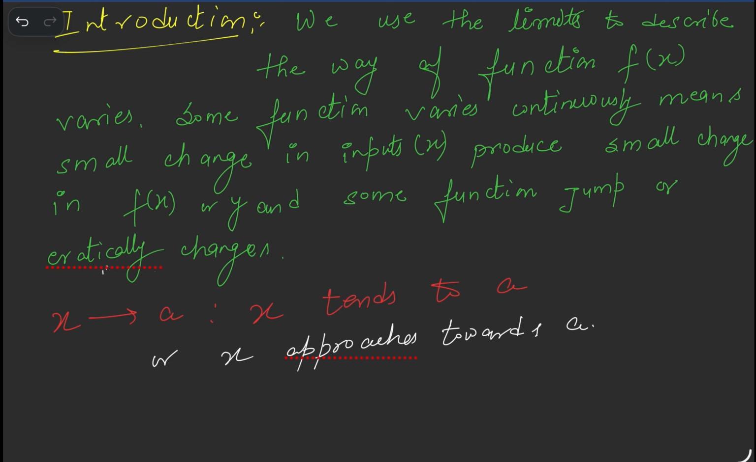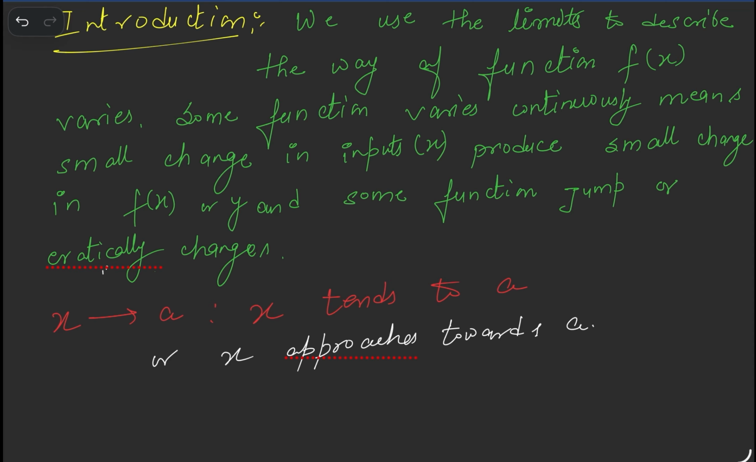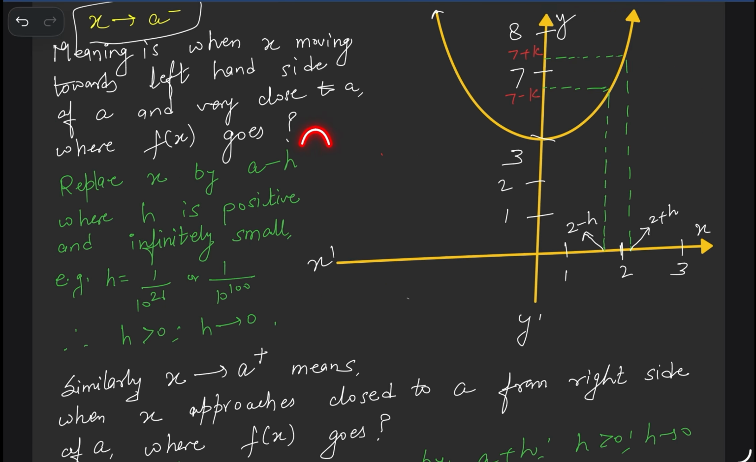x tends to a means what? This symbol is written like this, but we read it as x tends to a, which means x approaches towards a. Got it? So let us take a short look at what x approaches towards a means. x is going towards a, but it will never reach a, which means x is never equal to a. When x tends to a, there are two things. One is a means any number, a belongs to any real number.